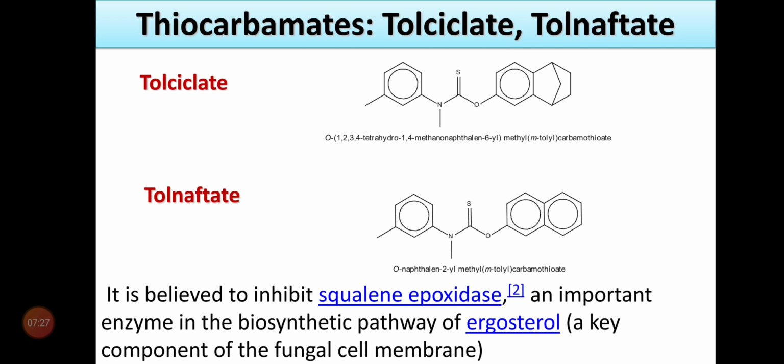Tolnaftate, the IUPAC name is O-naphthalen-2-yl methyl(m-tolyl)carbamothioate, since the naphthalene is attached at the two position. So this is the IUPAC name of tolnaftate. Tolcyclate and tolnaftate are thiocarbamate derivatives. These two drugs are believed to inhibit the squalene epoxidase enzyme, an important enzyme in the biosynthesis pathway of ergosterol. Ergosterol is a key component of the fungal cell membrane.